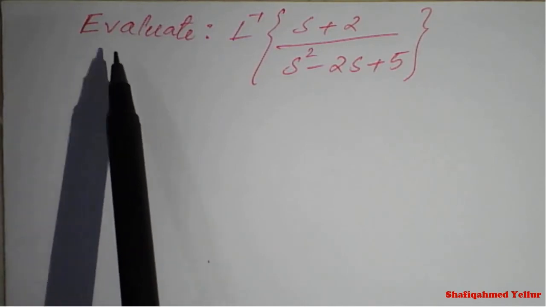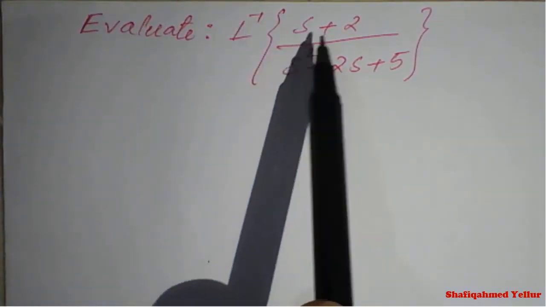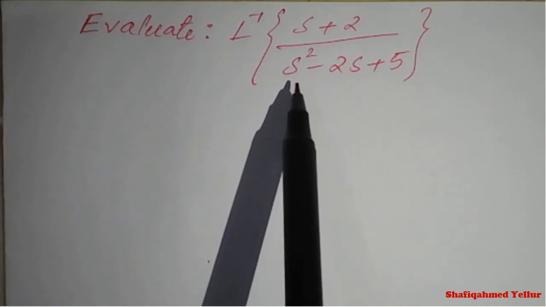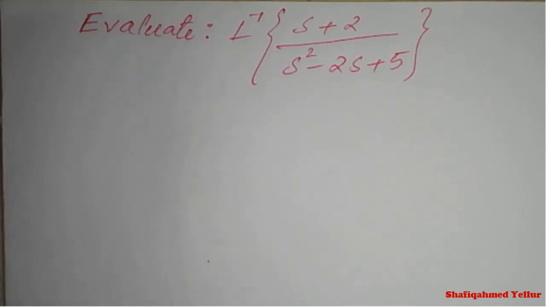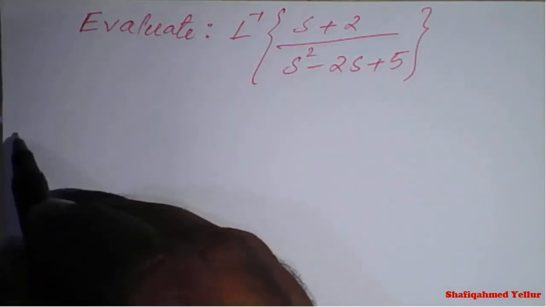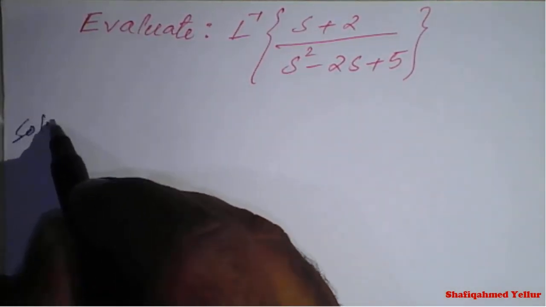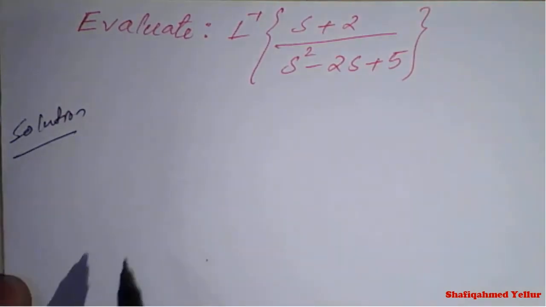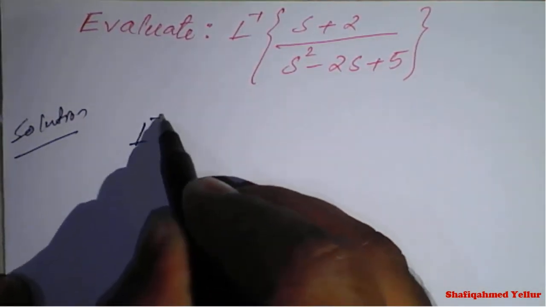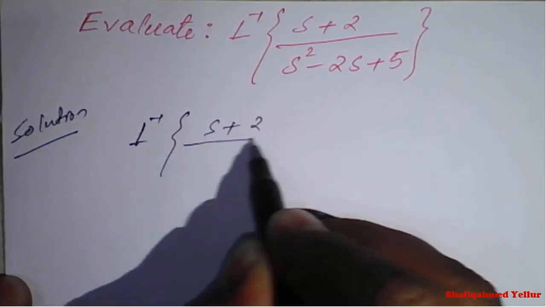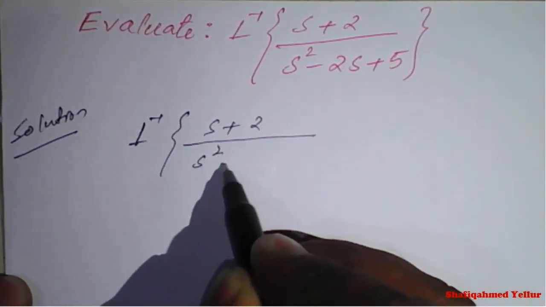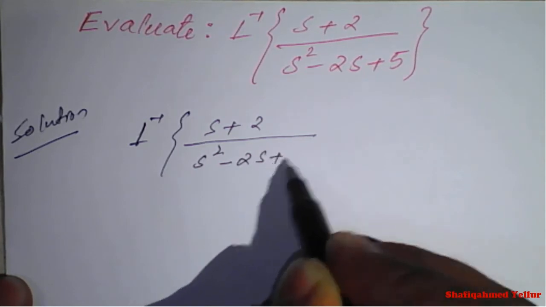The problem is evaluate Laplace inverse of (s plus 2) divided by (s square minus 2s plus 5). Solution. So the given question is Laplace inverse of (s plus 2) divided by (s square minus 2s plus 5).